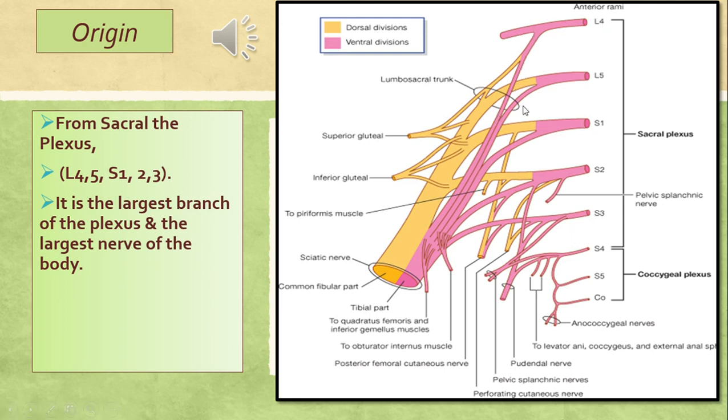And you can see that the anterior divisions of the primary rami of L4, L5, S1, S2, S3, all of them give origin to tibial part of sciatic nerve, while posterior divisions of the anterior rami L4, L5, S1 and S2 give origin to common fibular part. S3 is completely part of tibial nerve. So sciatic nerve is the largest branch of sacral plexus and it is the largest and thickest nerve of the body.